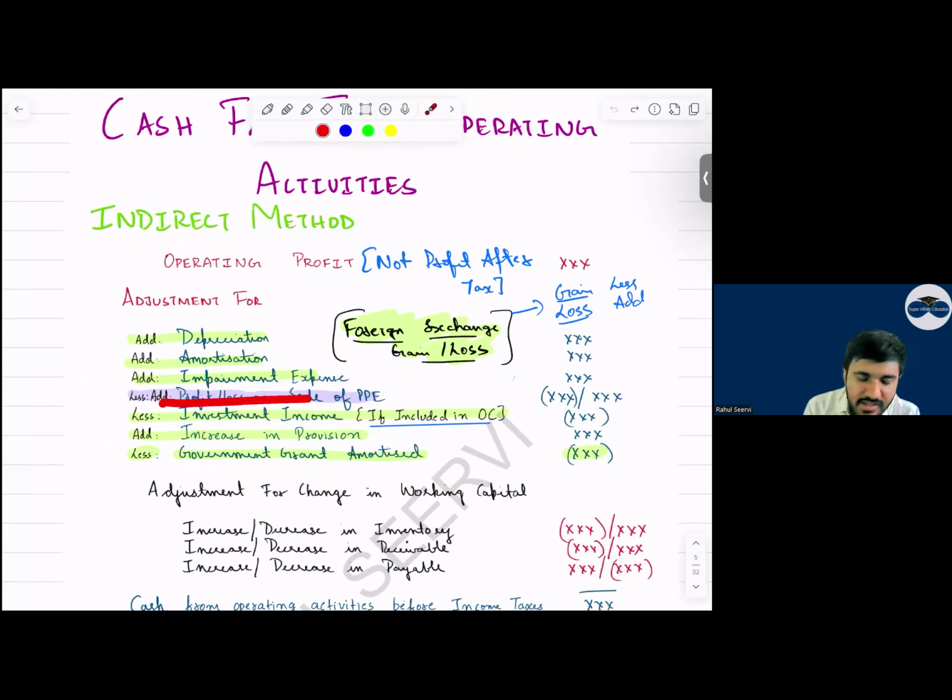Now whenever we sell any PPE, we will have profit and loss. If it is a profit, we reduce it. If it is a loss, we add it. Why are we removing this impact? Can I say this impact is already considered in the investing category, when we get the cash inflow or cash outflow, when we consider it.